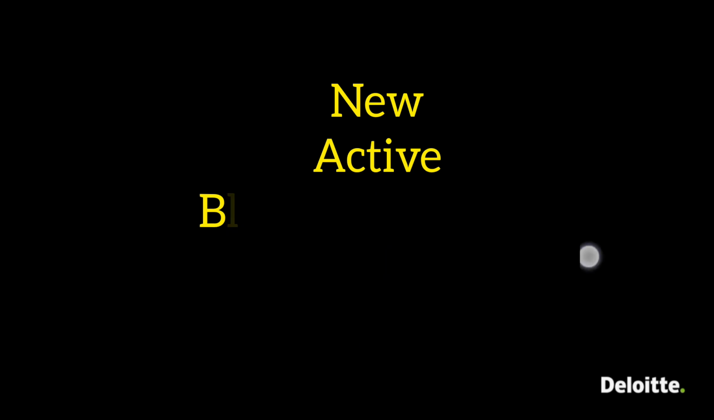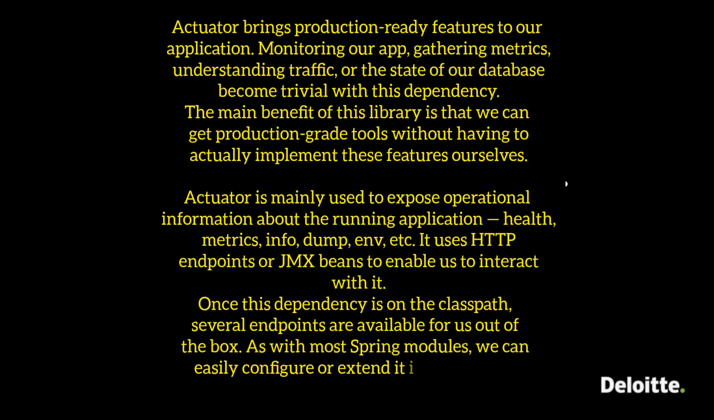Then comes the next question, Spring Actuator. Spring Actuator brings production-ready features to our application. We need to configure this through a dependency in the POM. So we need to have this Spring Actuator dependency in the POM. Then we can make use of the functionality.